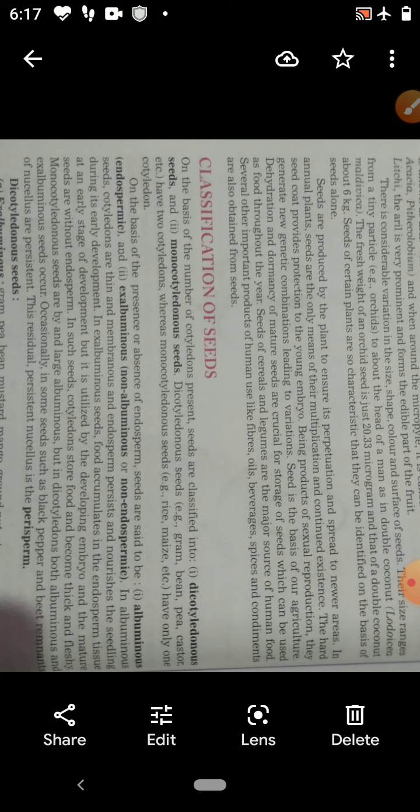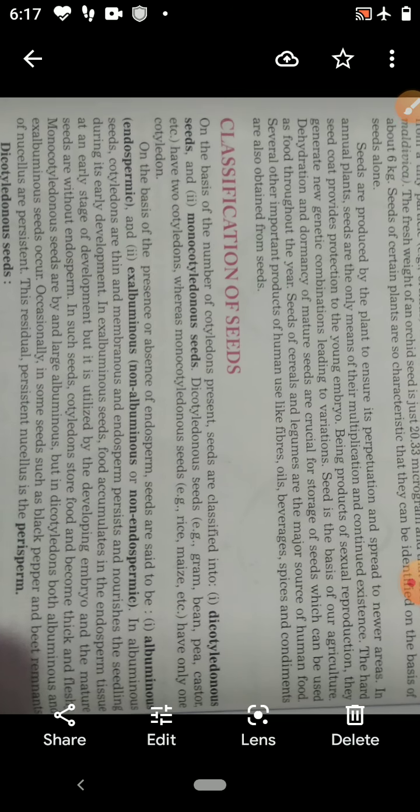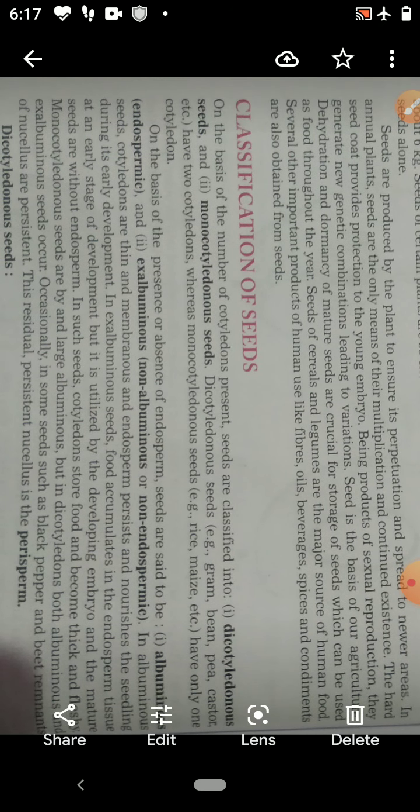On the basis of the number of cotyledons, seeds are of two types, dicotyledonous seeds and monocotyledonous seeds. Dicotyledonous seeds, such as gram, bean, pea, castor, have two cotyledons. Monocotyledonous seeds are rice, maize. They have only one cotyledon.